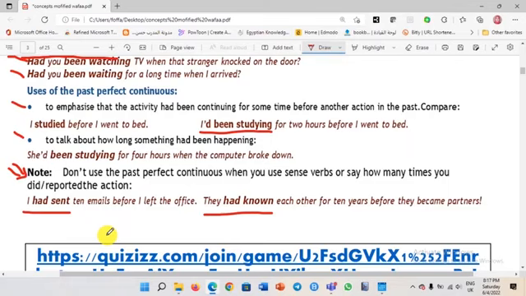Again, they had known. Do you remember the verbs of the mind and the verbs of the heart? For example, think, understand, know. You cannot say "I had been knowing." You have to say "I had known." You cannot say "I had been loving." You have to say "I had loved." All the verbs related to your mind or related to your heart, never use them in the continuous.